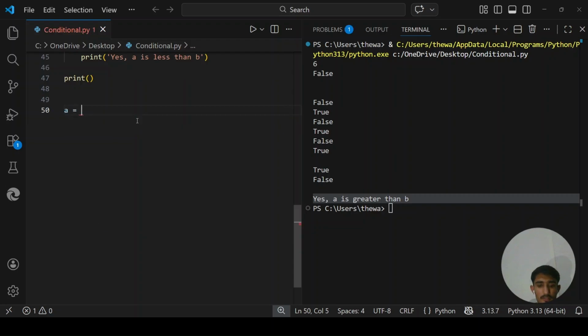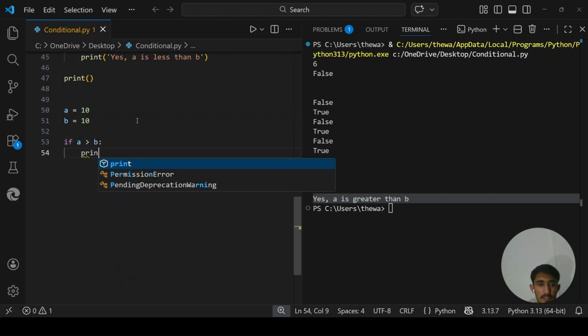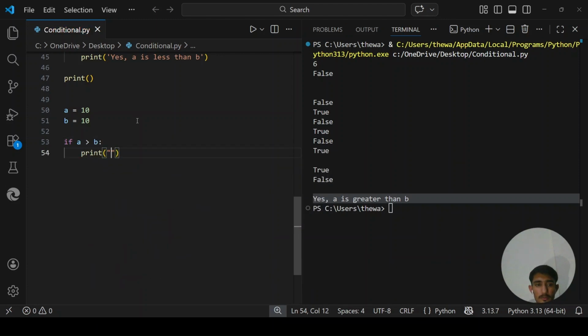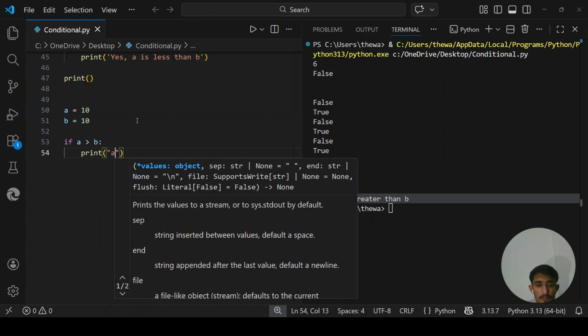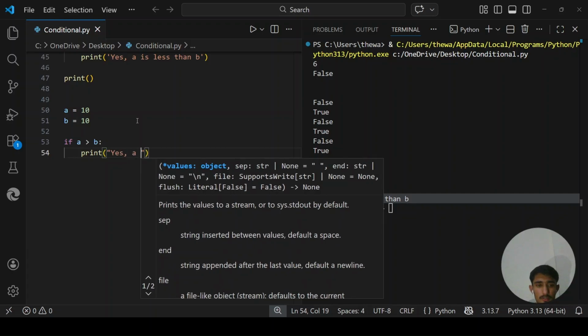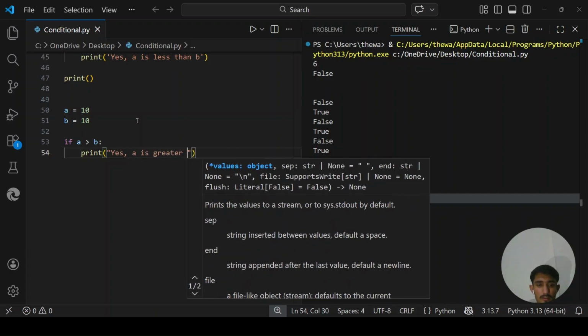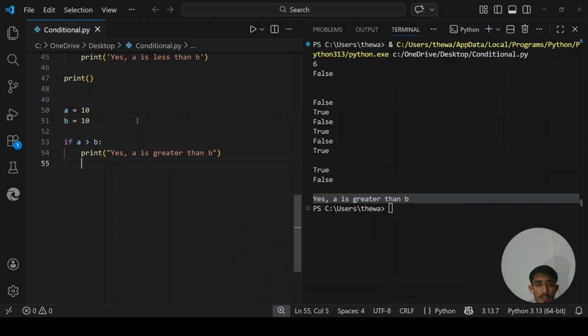Let's create a is 10 and b is 10. Now we are asking if a is greater than b, print yes, a is greater than b.